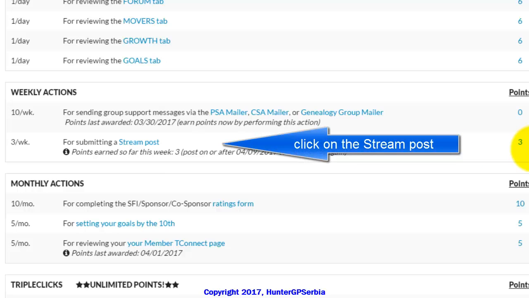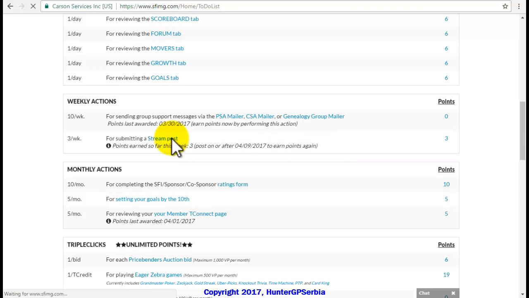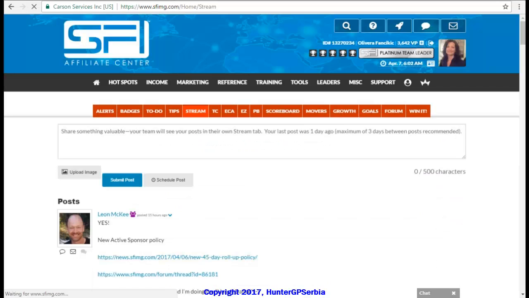Even more important than the Versa points that you can obtain is the ability to communicate to your team members by using stream posting. In this way, you can share various information, advice, and notices that are useful for the success of your team. In addition, you can congratulate a certain team member on the success they have already achieved, or you can share a motivational quote. This can be very useful if you're a beginner and if you still do not have your own team.